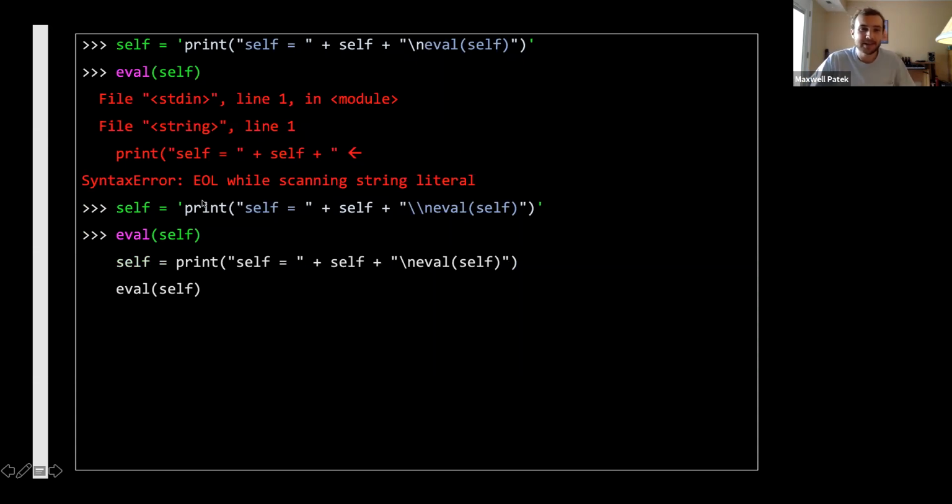The string contains this inner string, and we want that inner string to have the new line, so we need to escape the new line character once. So here we are escaping escape characters so that we can both concatenate and evaluate a string of Python code at the same time. And it almost worked.